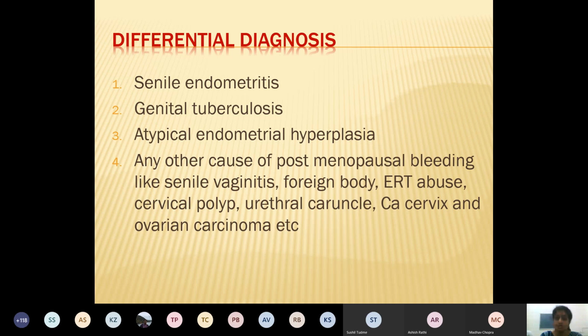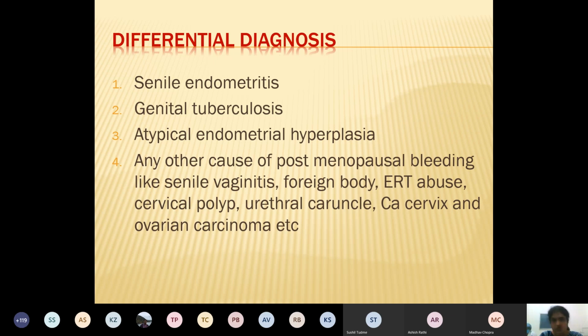Second is genital tuberculosis. That also can be present in any age group and can cause spotting. Then third is endometrial hyperplasia, but not the malignant changes. So it can be one of the differential diagnosis.